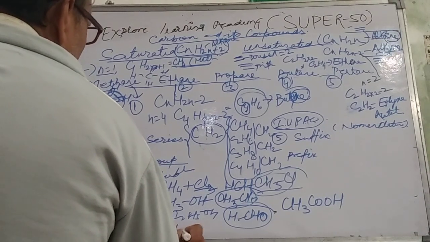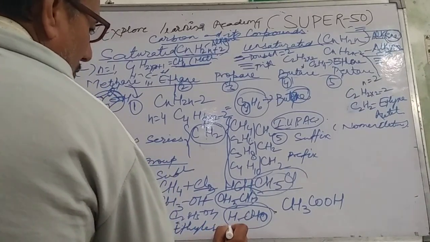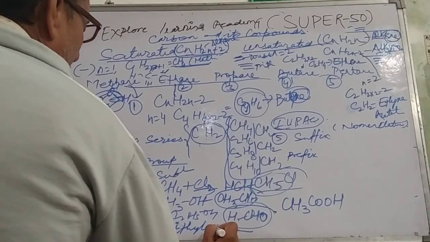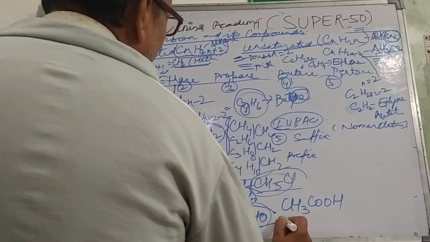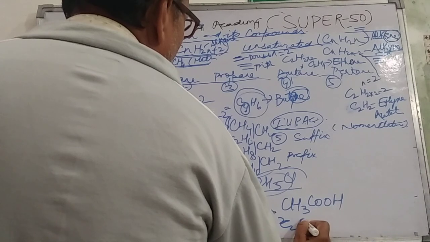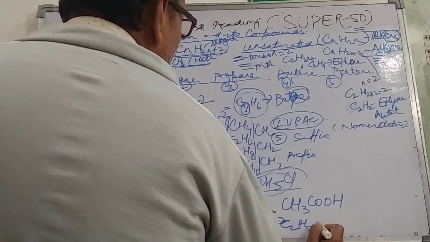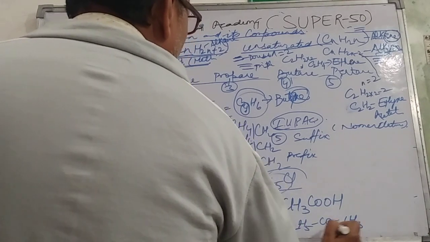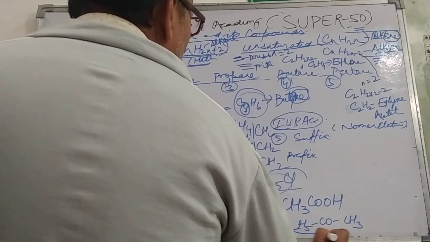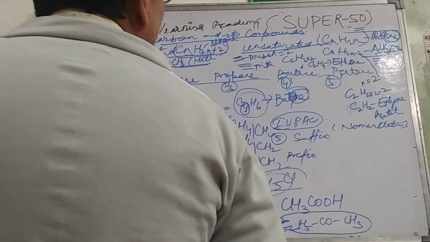In fact, we write this in alphabetical order, so first of all we write ethyl, that is C2H5, ethyl. After that we keep the ketone CO, and after that it will be CH3, methyl. So it is called ethyl methyl ketone.